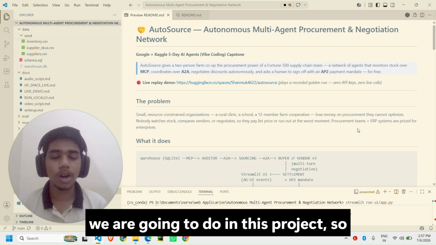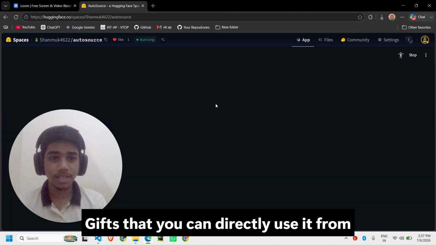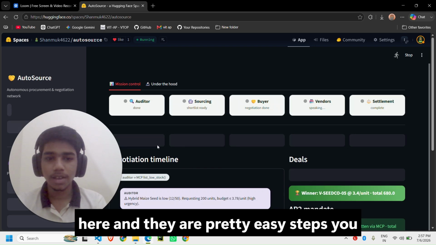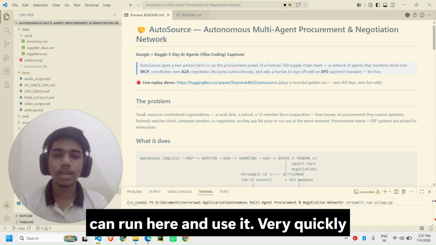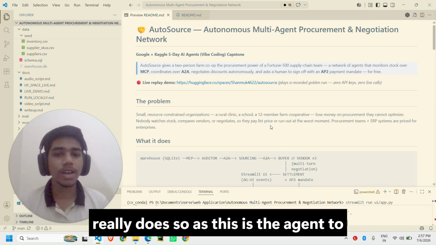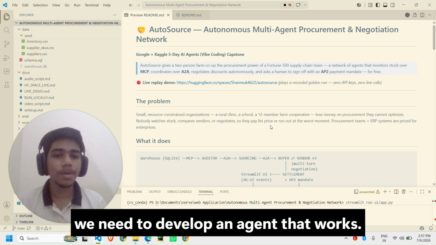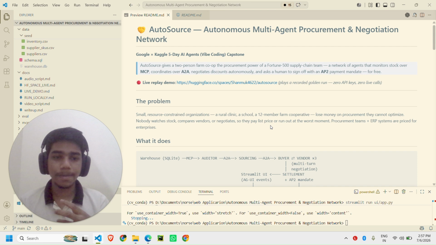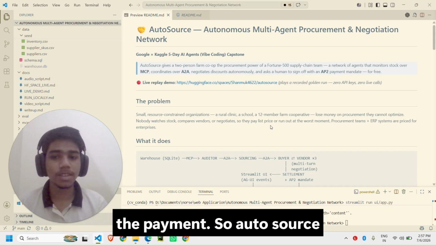So what are we going to do in this project? This project is already deployed on Hugging Face, and you can directly use it from here. There are pretty easy steps you can run to use it very quickly. And apart from that, what does this project really do? As this is an agent-to-agent AI workshop, we need to develop an agent that works parallelly to the humans or autonomously. They control everything except for the payment gateway.